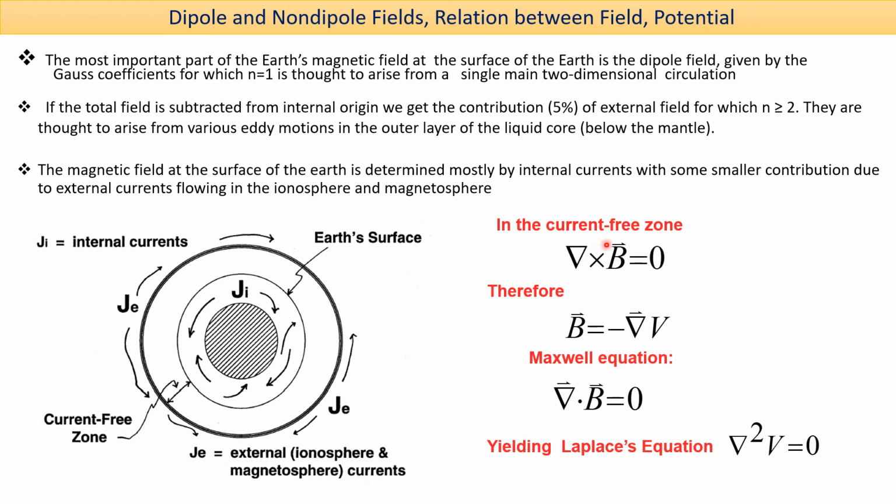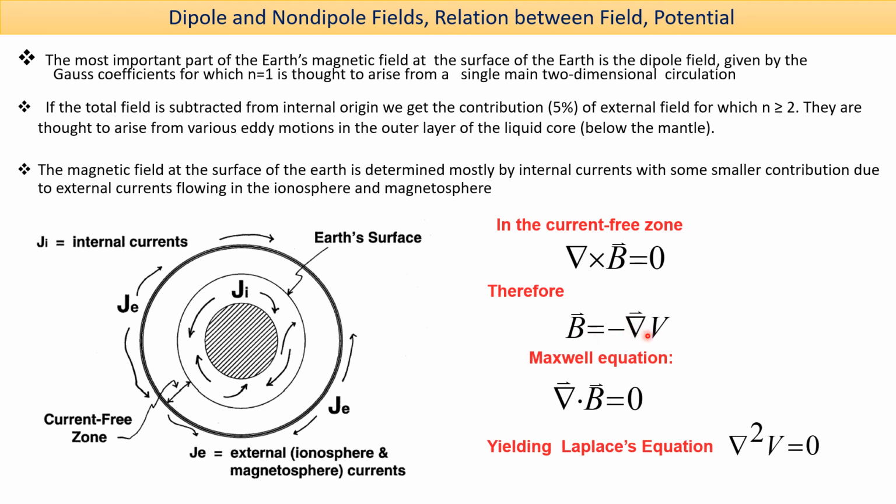So from Maxwell's equation, later I will discuss it elaborately, we can write curl of B is equal to mu 0 J. Since J, the current, is 0, we can write curl of B is equal to 0. From this equation, the field can be written as the negative gradient of the potential. Also, if we know the potential, the Gauss potential, we can determine the field by taking a derivative.